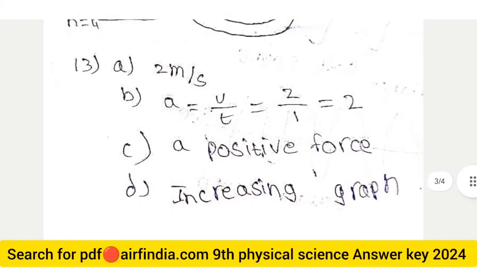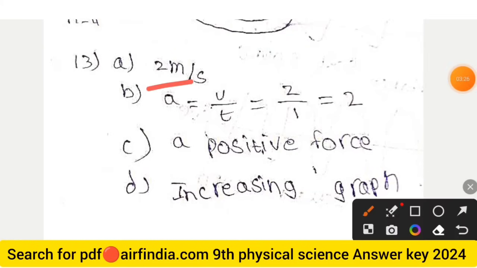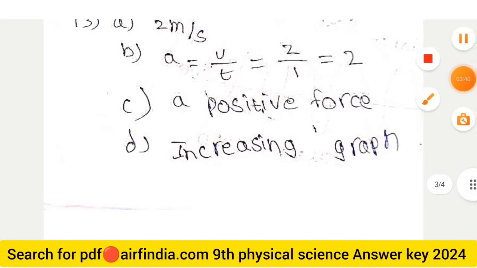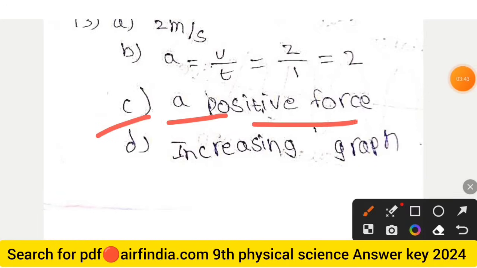And 13: the answer to 13 A is 2 meter per second. And the B answer is a is equal to v upon t, where v is velocity and t is time. So 2 upon 1 means 2. And the C answer is a positive force. And the D answer is an increasing graph. So this is the ABCD answer.